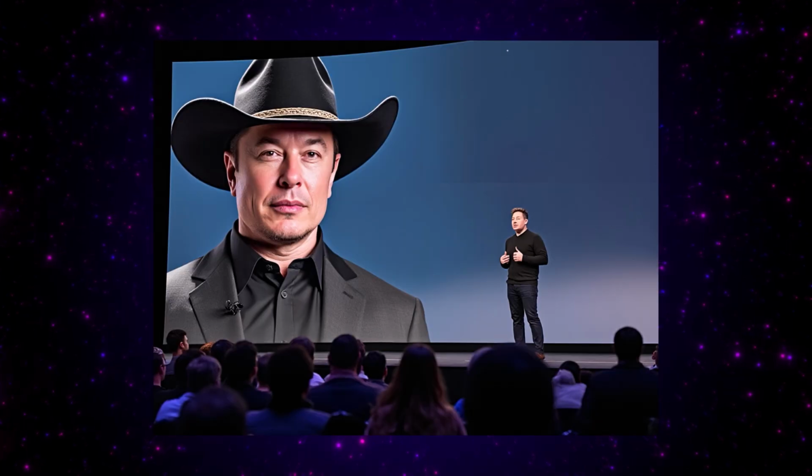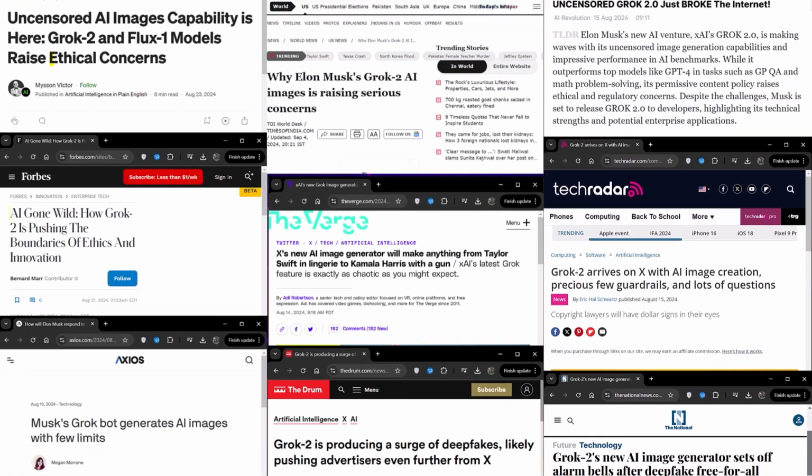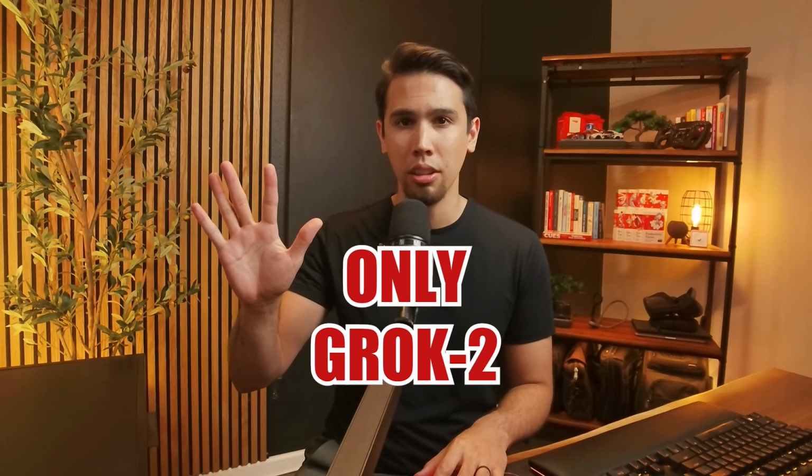Elon Musk's X.AI team dropped the newest version of its LLM, Grok-2, and like anything Elon Musk, it's been full of controversy. But beyond the headline, there's something different about this AI chatbot. Grok-2 can do things that not even ChatGPT can or will ever do. Let's look at 5 things only Grok-2 can do.